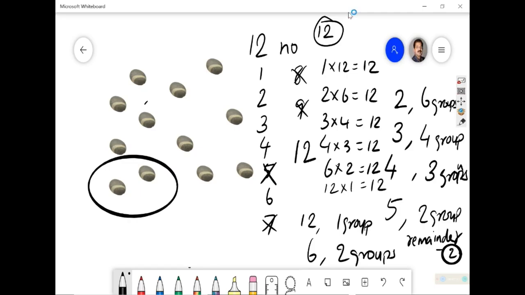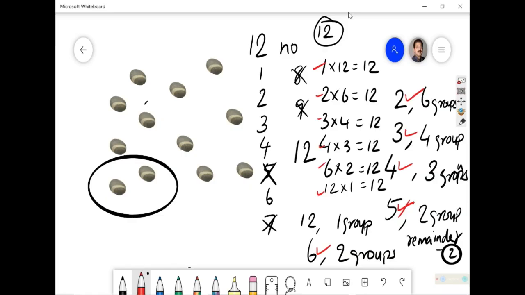So that is why we had all these correct over here: 2, 3, 4, 6, then 12 and 1. 12 itself will be there, 1 will be there.